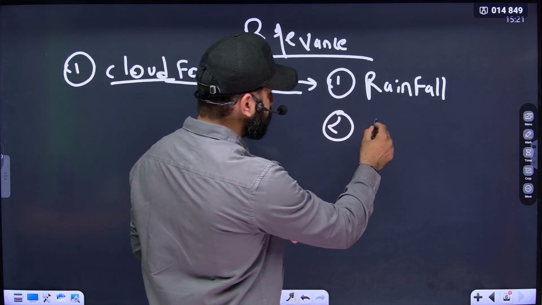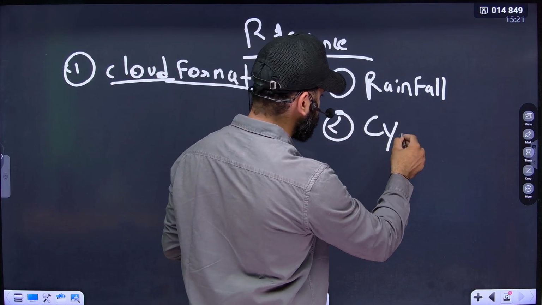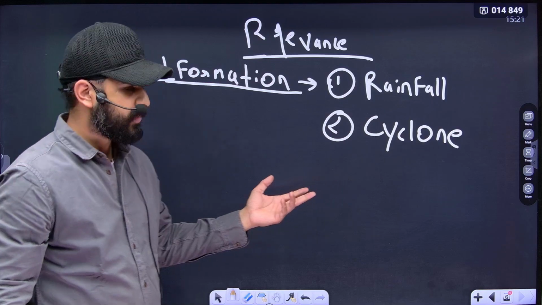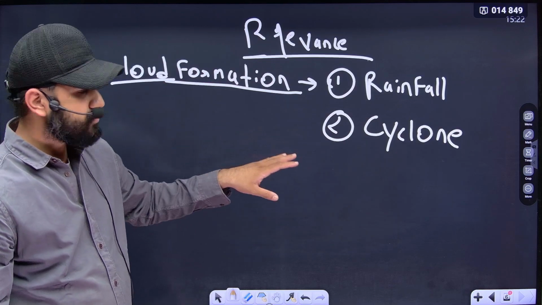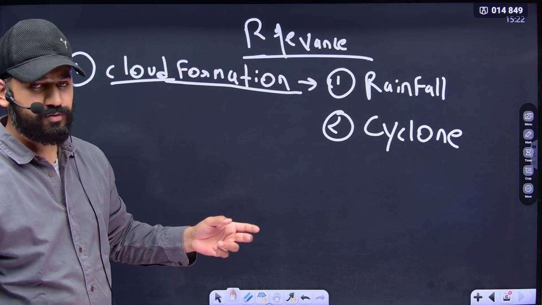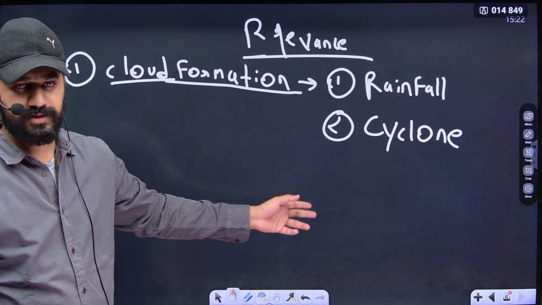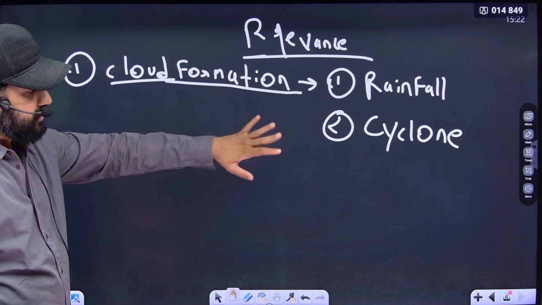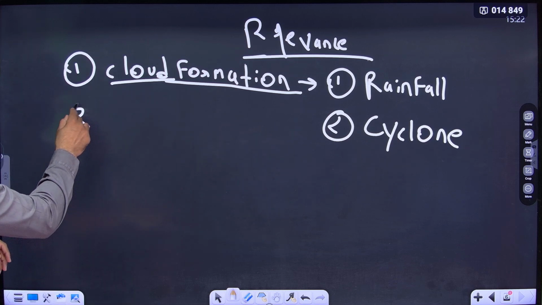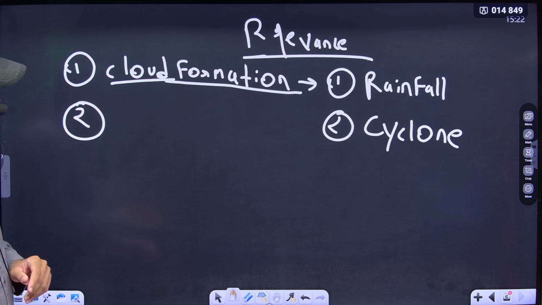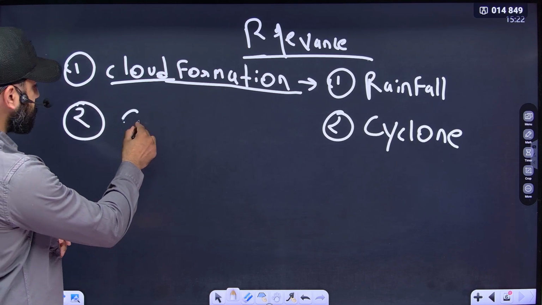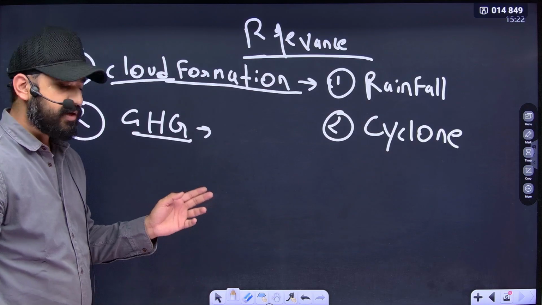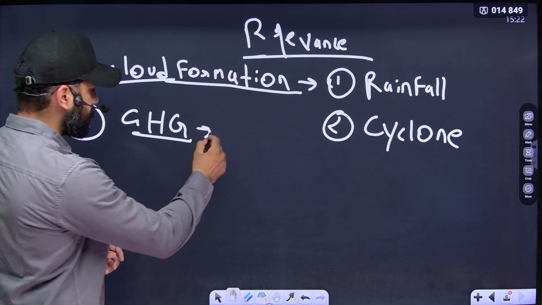It is responsible for cyclone formation. Okay, so this will also impact the heat balance on the earth, the albedo. However, that will be studied in environment classes. So this is the cloud formation responsible for rainfall and cyclones. Second thing, what is the relevance of troposphere? It contains GHG. What is GHG? GHG is greenhouse gases. Greenhouse gases are responsible for global warming.